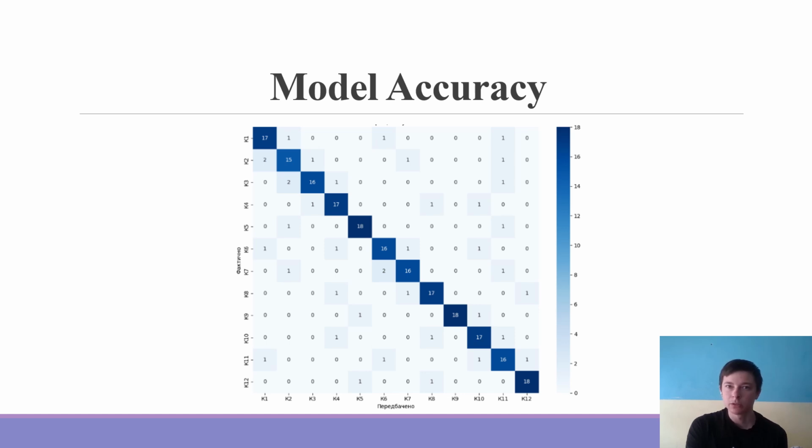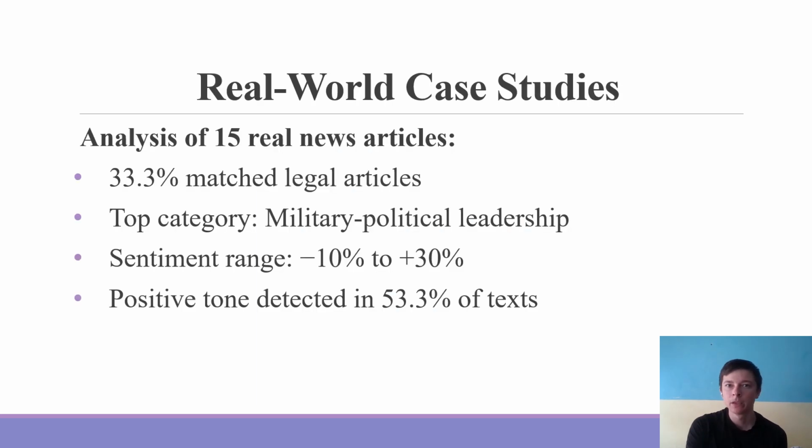The confusion matrix showed good alignment along the diagonal, indicating that most predicted classes matched the true labels, with only minor confusion between similar categories. We also evaluated the system on 15 actual news articles from trusted media sources.